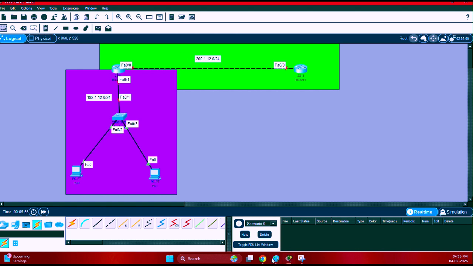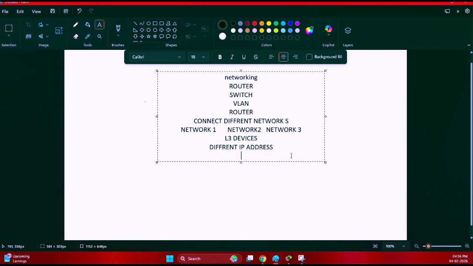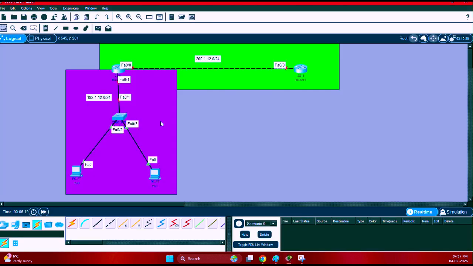I hope you understand this. Now the other thing is the switch. What do you mean by switch? We call it an L2 layer device, which is used to connect devices in the same network. For example, here we have PC0, PC1, or you may have different devices in a network. For example, you have a small company, you have a router which gives information. You have to connect various devices with this network. How are you going to connect them? A router will connect to various devices.